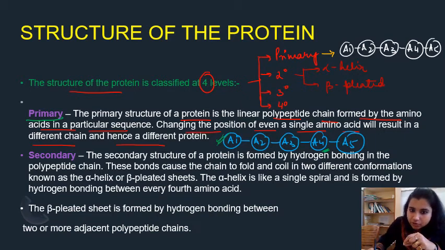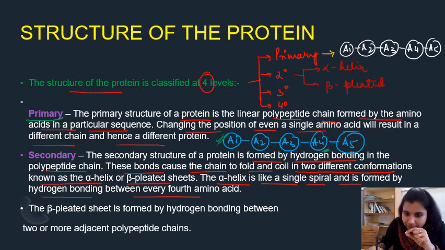Coming to secondary structure, the secondary structure of protein is formed by hydrogen bonding in the polypeptide chain. This bonding causes the chain to fold and coil into different conformations known as the alpha helix or beta pleated shape. The alpha helix is like a single spiral and is formed by hydrogen bonding between every 4th amino acid. Okay, fine. So first let me tell you one important thing here. This amino acid is connected to this amino acid. So the bond through which these amino acids are connected, we call it peptide bond.